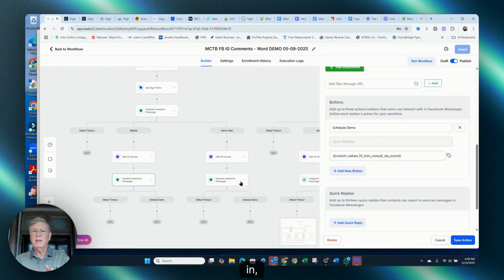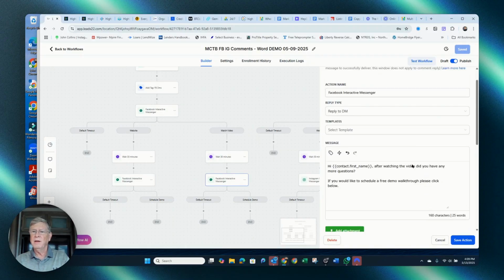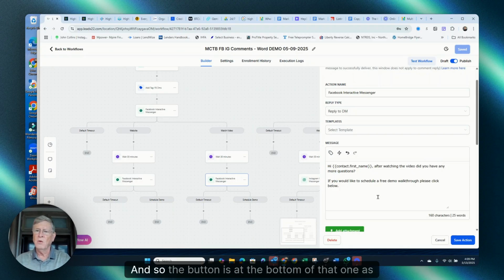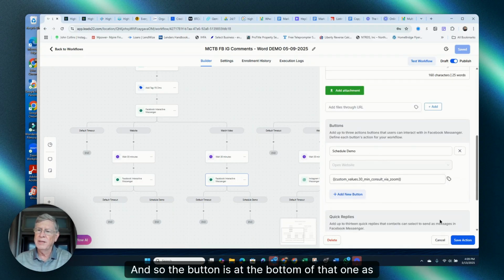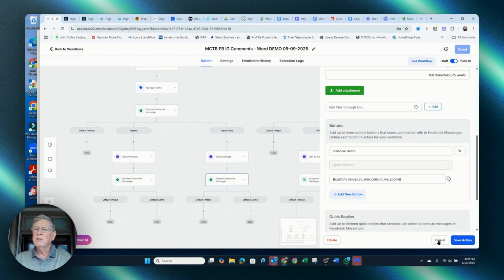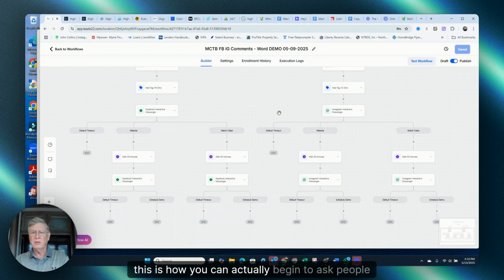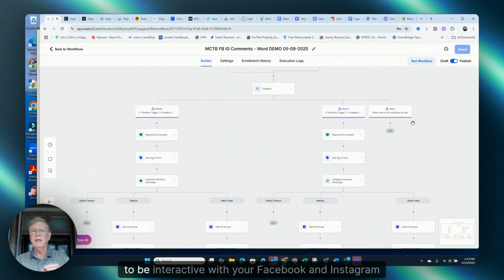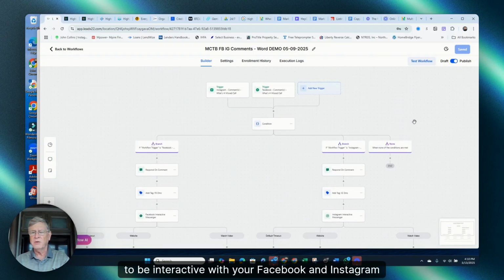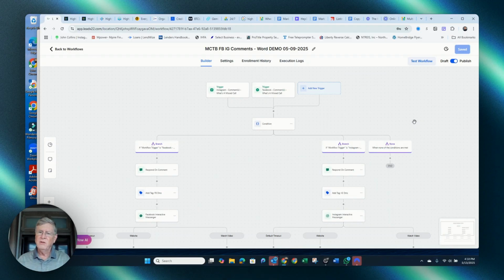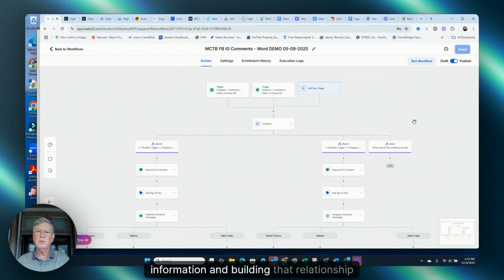So in the case of the video, the wording just changes to, "After watching the video, did you have any more questions?" And the button is at the bottom of that one as well for the consult. So this is how you can actually begin to ask people to be interactive with your Facebook and Instagram posts, and then let the program take over and begin collecting information and building that relationship with these people.